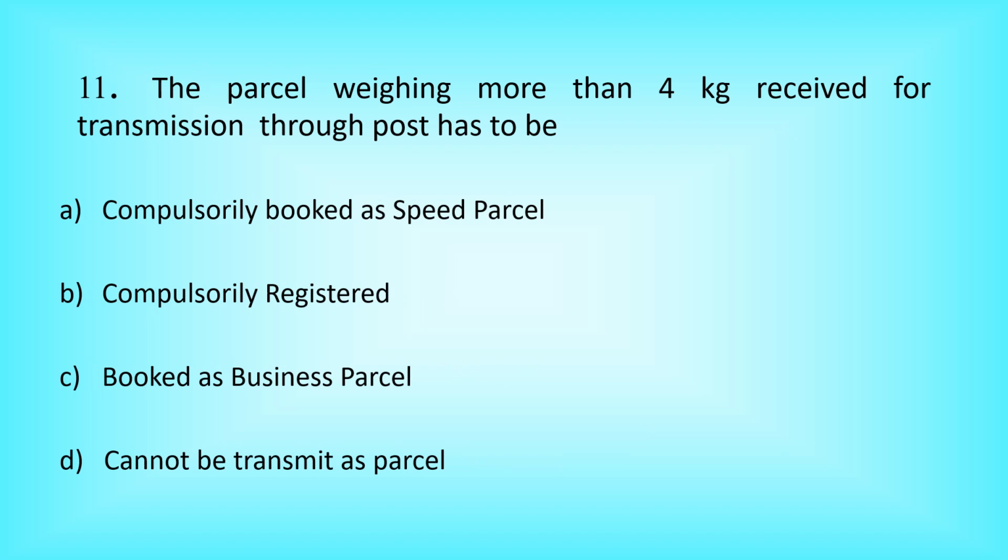Question number 11. The parcel weighing more than 4 kg received for transmission through post has to be option A, compulsorily booked as speed parcel. Option B, compulsorily registered. Option C, booked as business parcel. Option D, cannot be transmitted as parcel. The correct answer is option B, compulsorily registered.